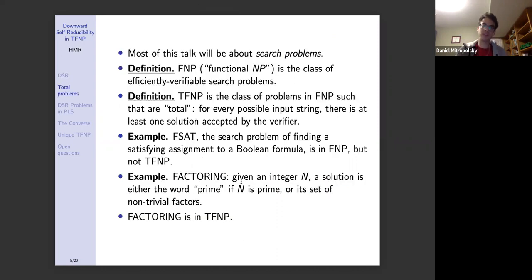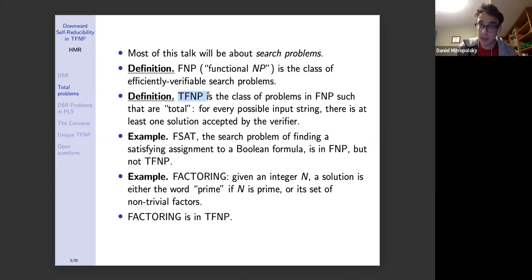Now, in most of this talk, we will be interested in search problems. So what are search problems? They're not decisional languages where we have to output 0 or 1, but outputs can be strings of arbitrary length, but in general polynomial length. So here's an important definition. FNP, for functional NP, is the class of efficiently verifiable search problems.